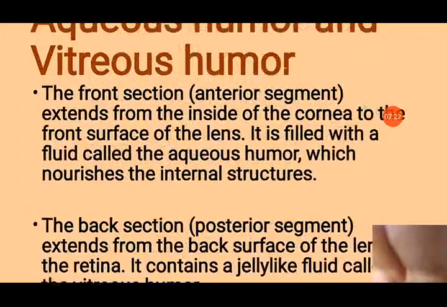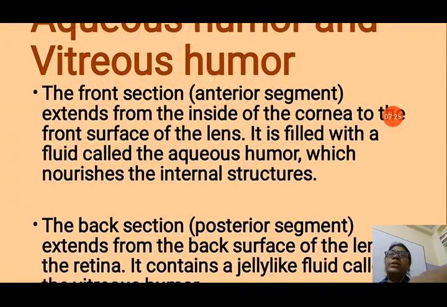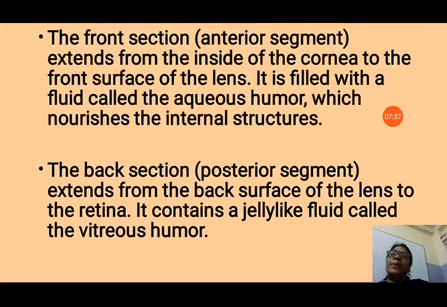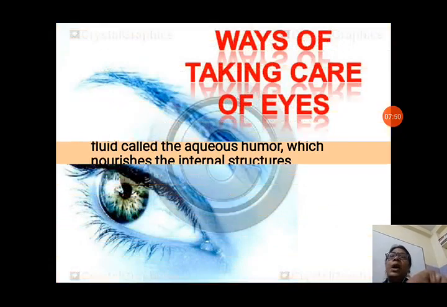Now aqueous humor and vitreous humor. The front section, the anterior segment, extends from the inside of the cornea to the front surface of the lens. This whole area is filled with a fluid called aqueous humor, which nourishes the internal structure of the eye. The back section, the posterior segment, extends from the back surface of the lens to the retina. It contains a jelly-like fluid called vitreous humor. These nourish the internal parts of the eye.